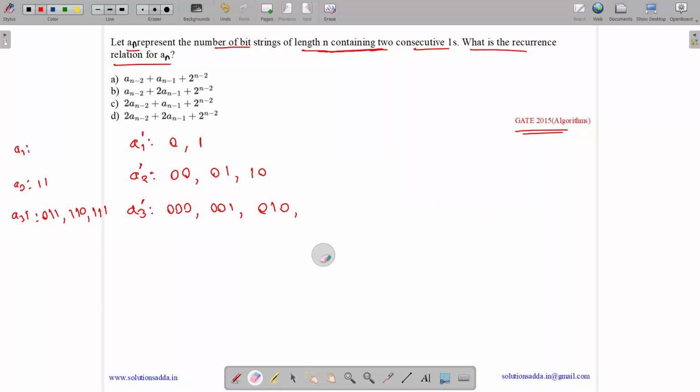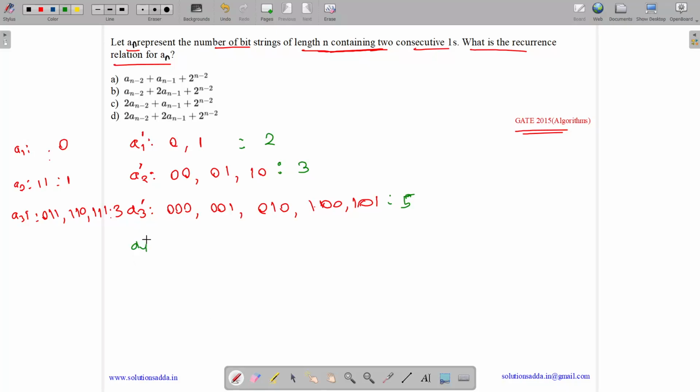Okay, 001, 010, 100, 101. So see, how many bit strings are over here? There are 2, 3 and 5. And for the a1 dash, a2 dash, a3 dash counts, there are 2, 3 and 5. Is there any method to derive a_n dash based on the previous values?